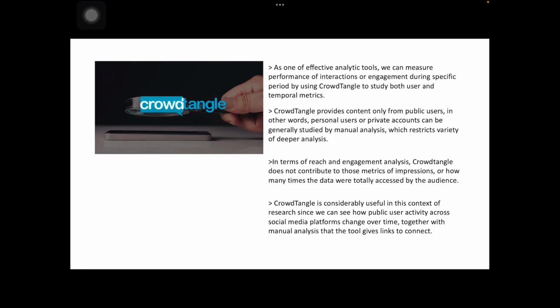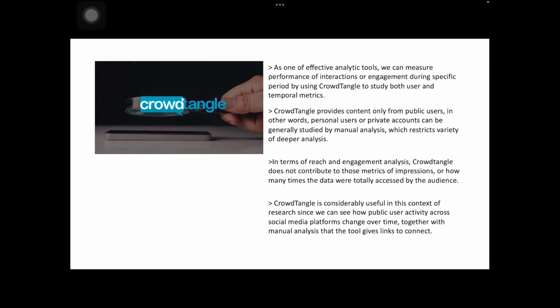CrowdTangle, as one of the effective analytic tools, can measure performance of interactions or engagement during a specific period, studying both user and temporal metrics. CrowdTangle provides content only from public users. In other words, personal users or private accounts can generally be studied only by manual analysis, which restricts a variety of deeper analysis. In terms of reach and engagement analysis, CrowdTangle does not contribute to metrics of impressions, or how many times the data were totally accessed by the audience.